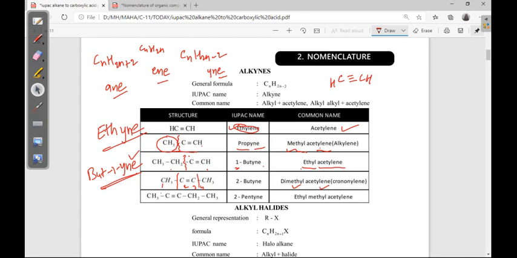So here this much is acetylene, left side methyl group is there, right side ethyl group is there. Okay, ethyl, methyl. So in alphabetical order we have to mention ethyl methyl acetylene.